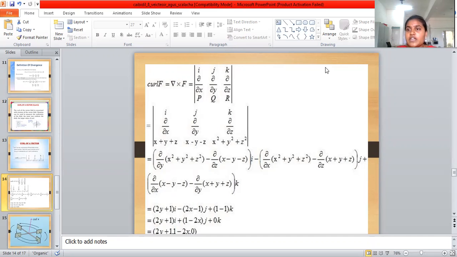So the curl of vector field equals to 0 is called an irrotational function. Non-zero is equals to rotational function. Irrotational function is the total curl of vector field equals to the zero vector. So the vector equal to 0 is considered an irrotational function, and non-zero is considered a rotational function field. This is the physical significance of the curl of vector field.